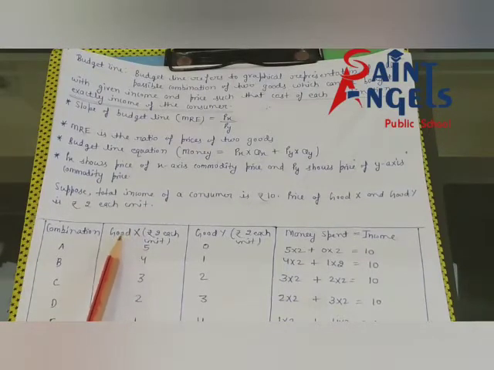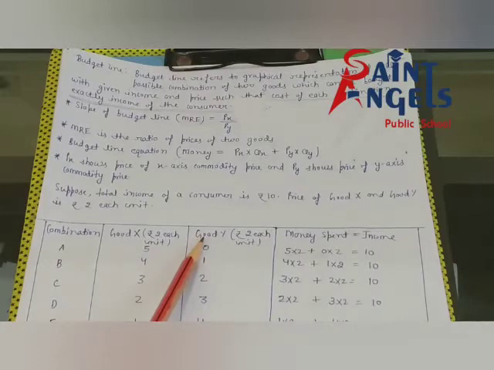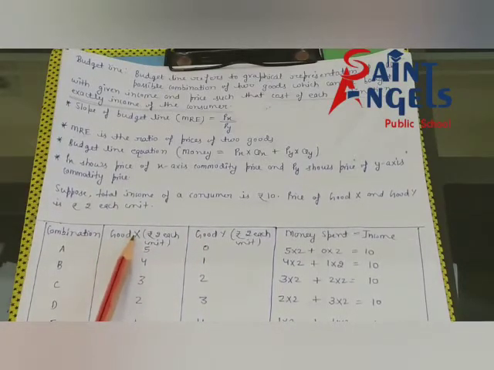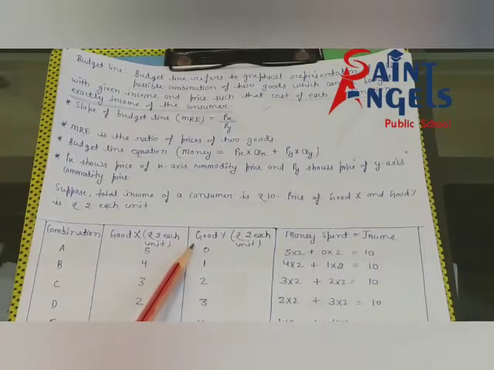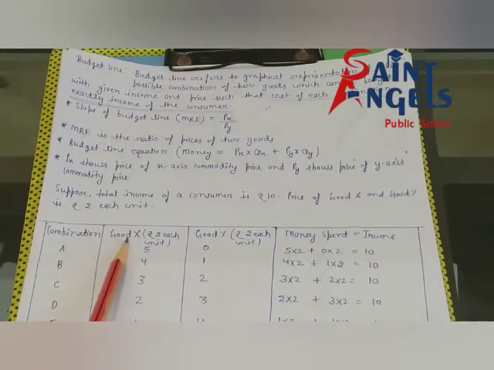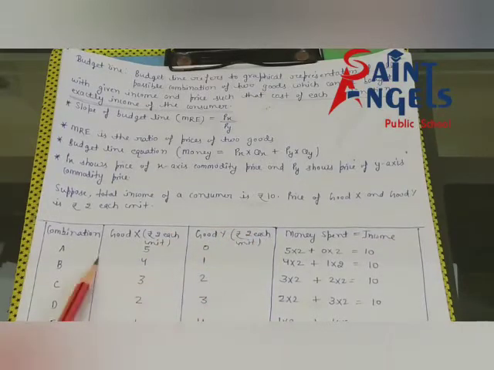Listen carefully. I'm assuming good Y as a gain good, and I'm assuming good X as a sacrifice. So all of you have understood. It means the consumer is going to increase the consumption of good Y, and the consumer is going to decrease the consumption of good X, because his income is limited.